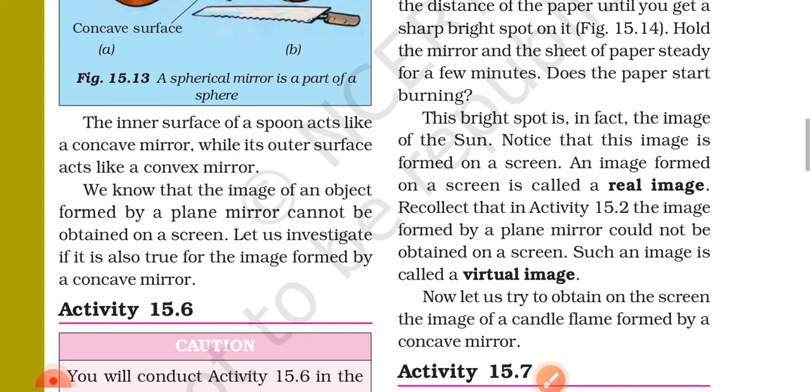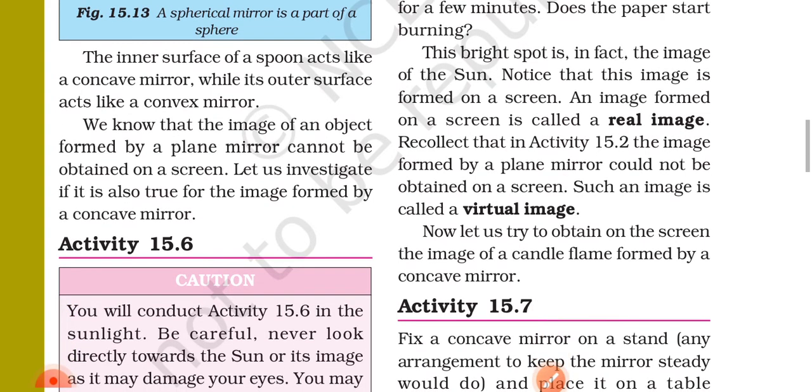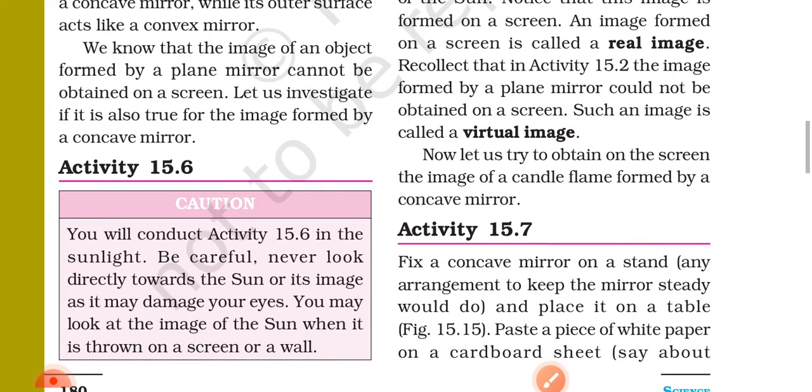This bright spot is in fact the image of the sun. Notice that this image is formed on a screen. An image formed on a screen is called a real image. Recollect that in Activity 15.2, the image formed by a plane mirror could not be obtained on a screen. Such an image is called a virtual image.